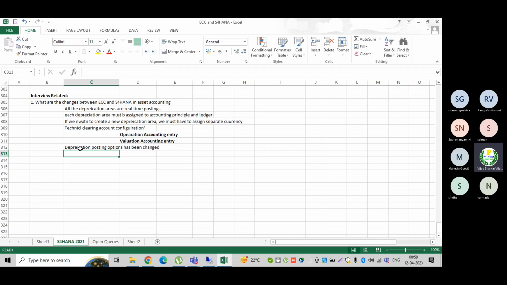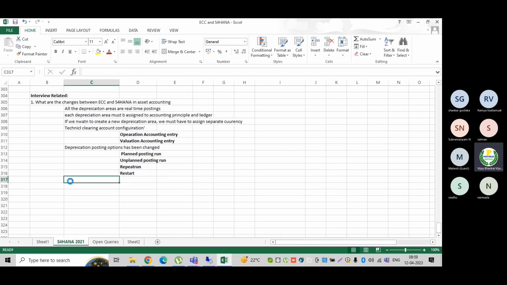In ECC there were 4 options: planned posting run, unplanned posting run, repeat run, then restart. So these were the 4 options in ECC. But now these options have been completely removed from S4HANA.